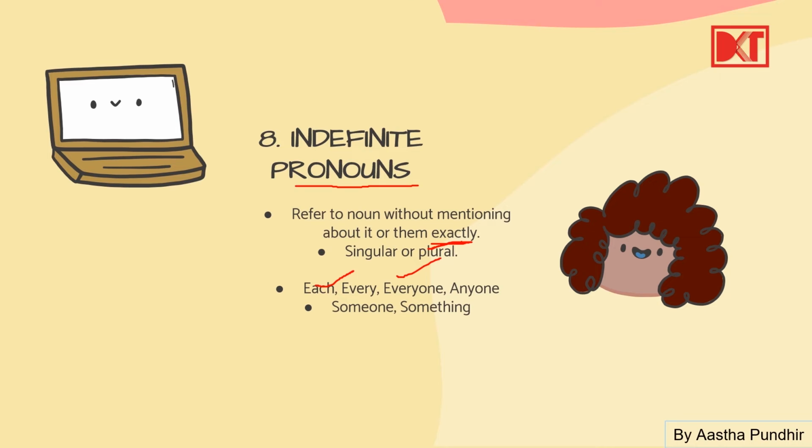Here, each, every, everyone, anyone, someone, something, etc. All these are indefinite pronouns. What is their usage? They refer to a noun or nouns without mentioning it or them exactly, but refer to them in some manner through these indefinite pronouns. Let's see how.